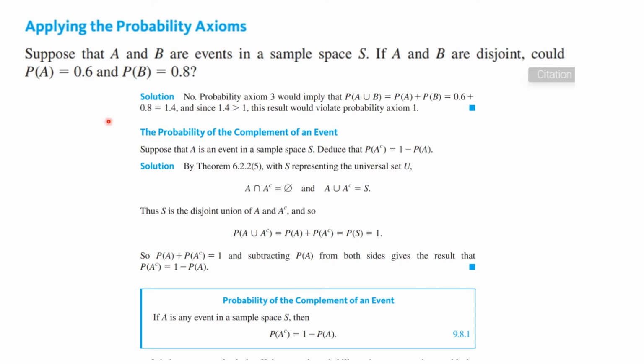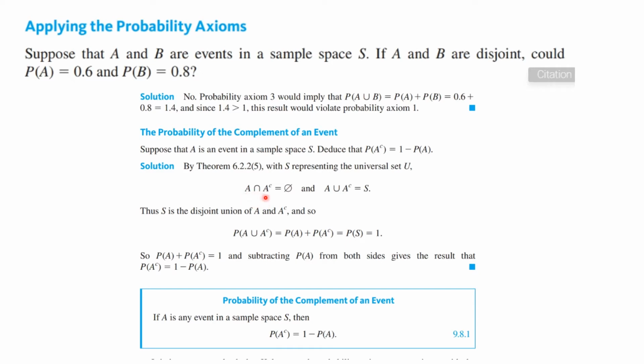Let's continue talking about some consequences of his axioms. The probability of the complement of an event. Suppose that A is an event in a sample space S. We're to deduce or prove that the probability of the complement of A is equal to 1 minus the probability of A. So here's the proof.